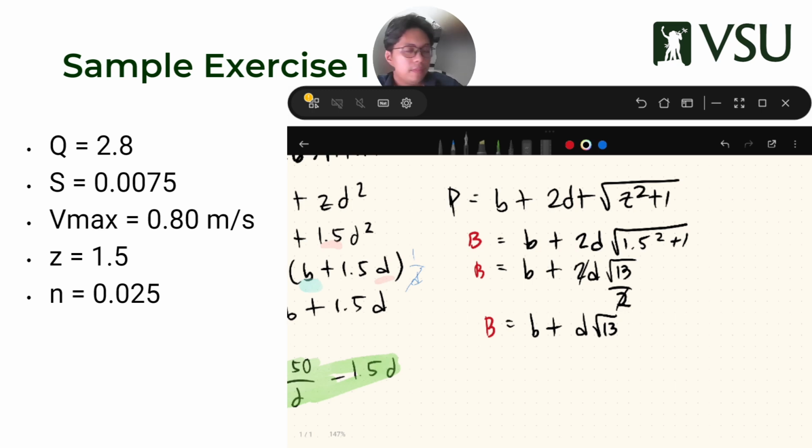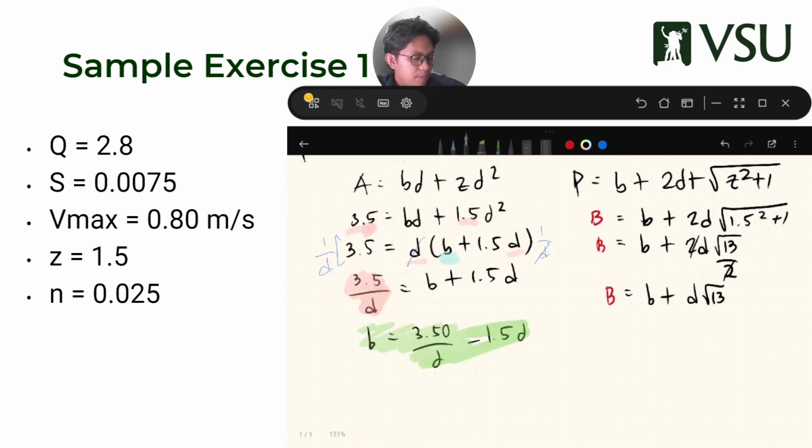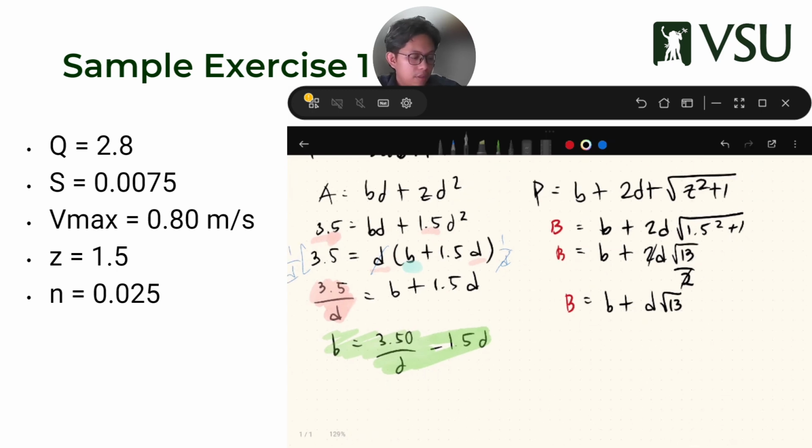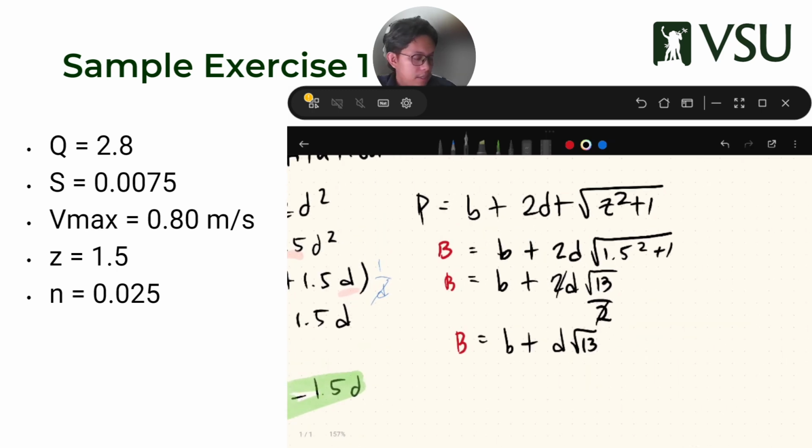The reason why I simplify this is because I want to move this green highlighted equation to my perimeter equation so that I only have one unknown, because this blue equation is still two unknowns, B and D. So we want to use that relationship that we got from before, from the area, and substitute it to the P so we can have one unknown only.